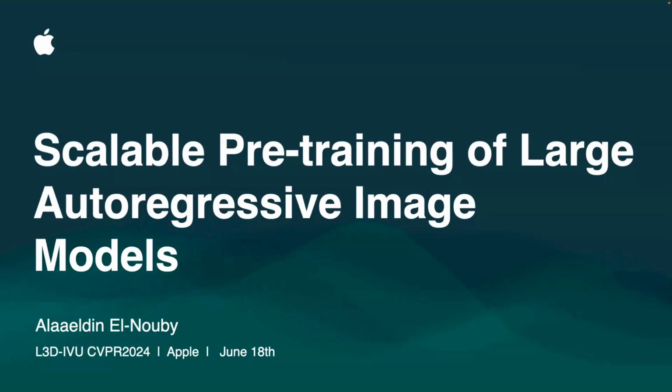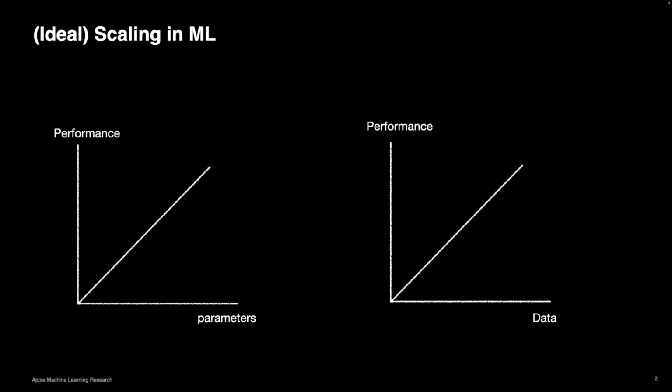So yeah, today I would like to talk about how to train vision models, scaling them to billions of parameters and training them completely unsupervised on trillions of tokens or patches. Whenever we tackle a problem with machine learning, we're trying to optimize some metric like accuracy, perplexity, or any other metric. What we hope for is that as we scale the model parameters more and more, and as we scale the training data that we train on, we can see consistent improvement in performance.